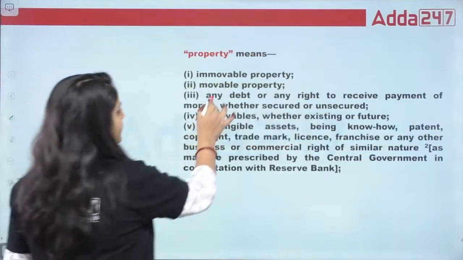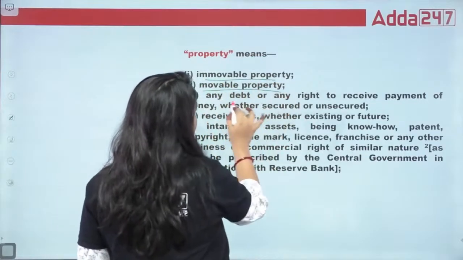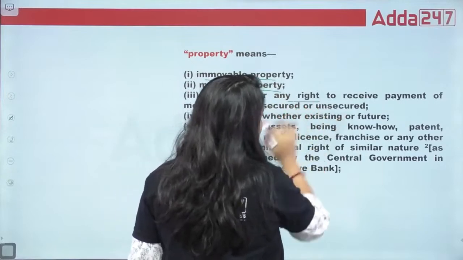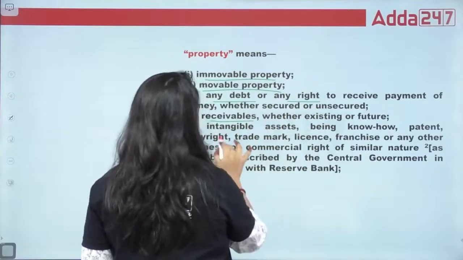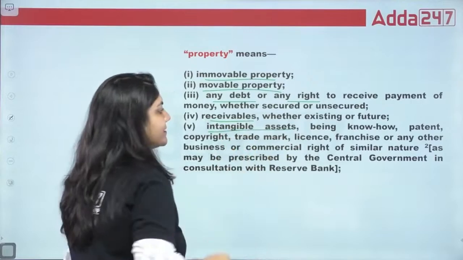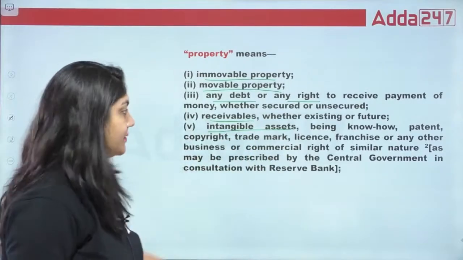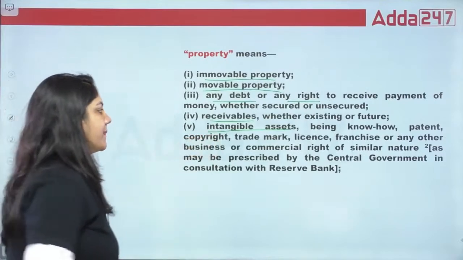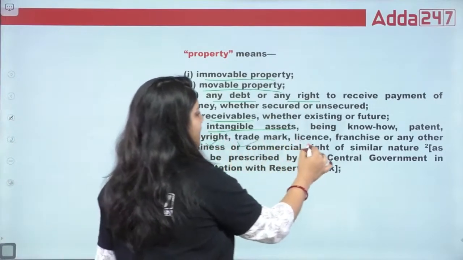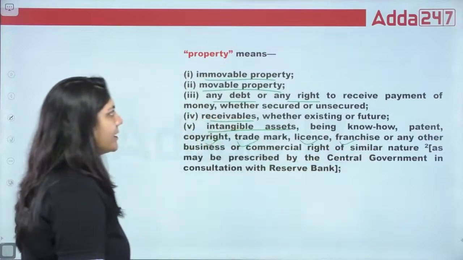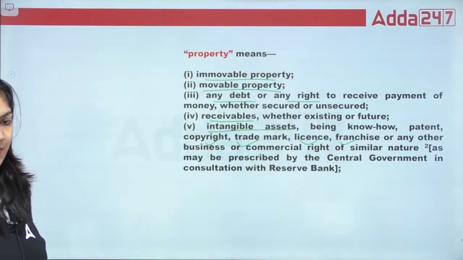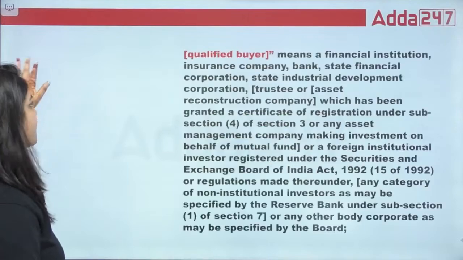What is property? Immovable property, movable property, any debt, receivable, intangible asset. What is an intangible asset? Just like patent, copyright, trademark. So these are the intangible assets. See, copyright, trademark, license, franchisee. That is a property. Okay, this is the definition of property.